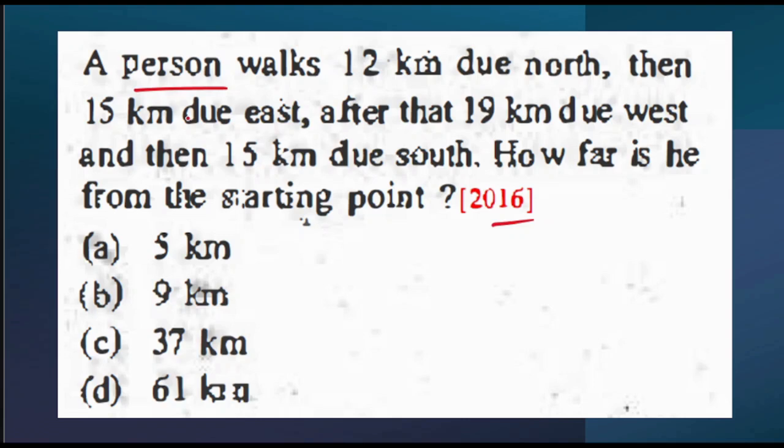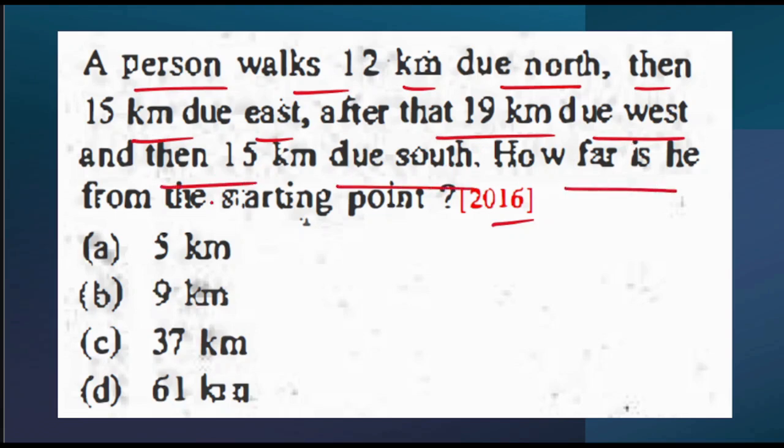So next question is, a person walks 12 kilometer due north, then 15 kilometer due east, after that 19 kilometer due west, and then 15 kilometer due south. How far is he from the starting point? Okay. So what is the data that has been given over here? 12 kilometer due north, this is the first point.